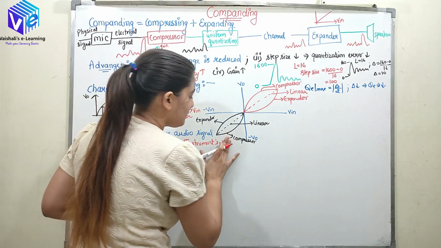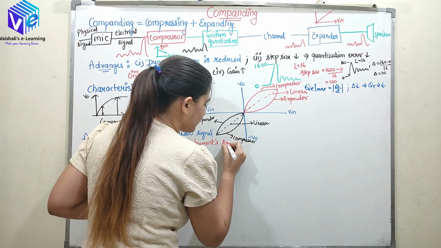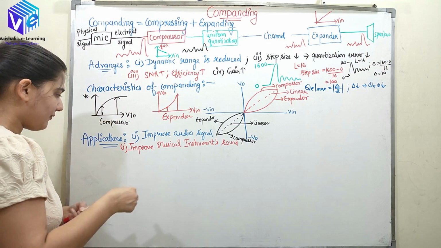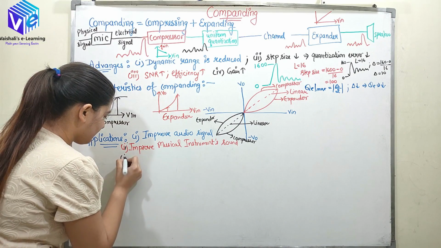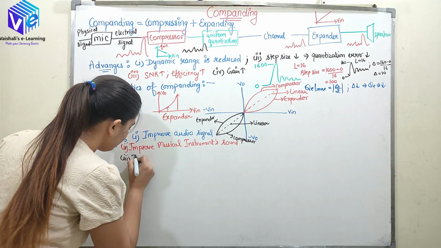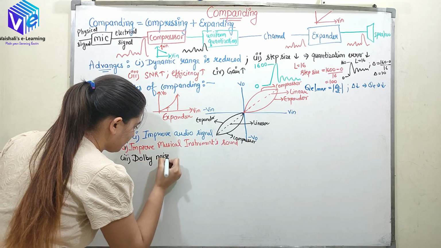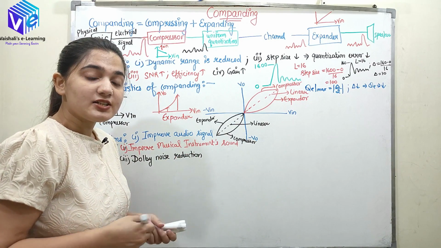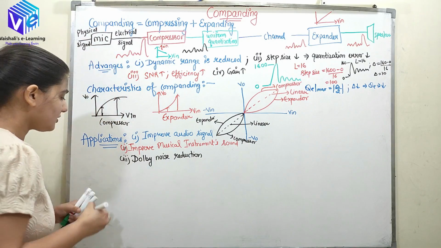Or I can say musical instruments sound exactly. So now the next advantage would be it is used in the Dolby noise reduction. Next, it is used in the professional wireless microphones.